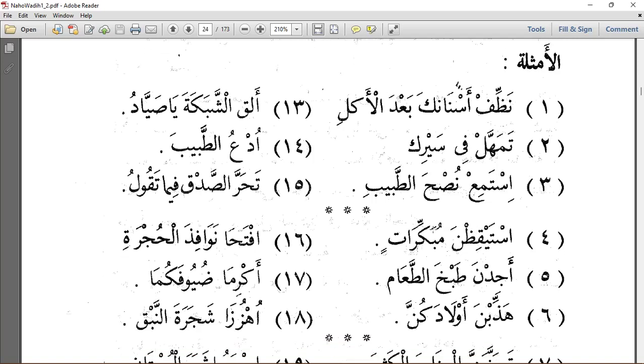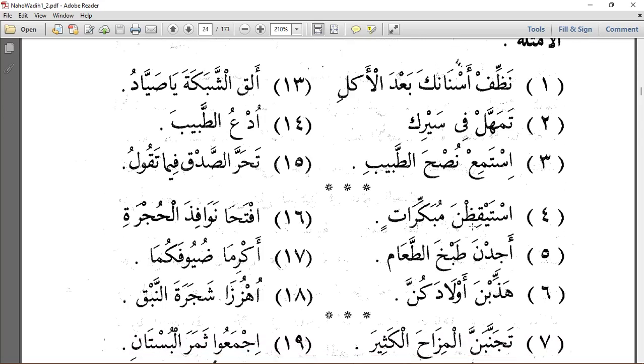Istayqidna mubakkiratin. So this is from istayqadha, yastayqidhu, istayqidhna. This is also what? Mabniyu ala sukun. Why? Because it is connected to what? To nunu niswa. So istayqidna mubakkiratin: wake up early. Speaking to what? A plural female group, more than 2 females. So we have istayqidna mubakkiratin. Wake up early.